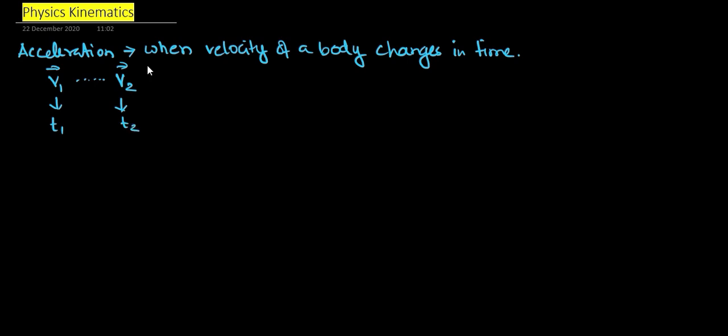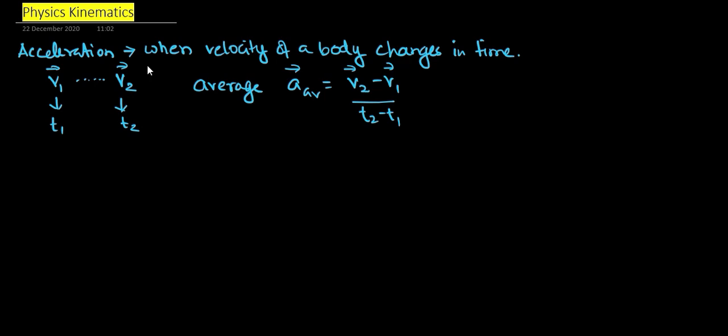So in this case, what will be the average acceleration we are talking about? There are different aspects to it. Average acceleration is different from instantaneous acceleration, just as average velocity is different from instantaneous velocity. Here we have average acceleration. Average acceleration will be equal to change in velocity upon change in time. That is how we will calculate the average acceleration.